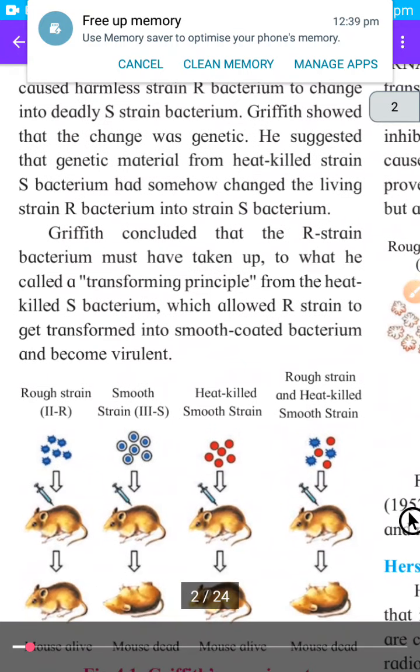He suggested that genetic material from heat-killed strain S bacteria had somehow changed the living strain R bacteria into strain S bacteria. So from this he came to know that there is something in heat-killed S type of bacteria which changed the R bacteria into S bacteria, and that's why pneumonia developed in these mice after